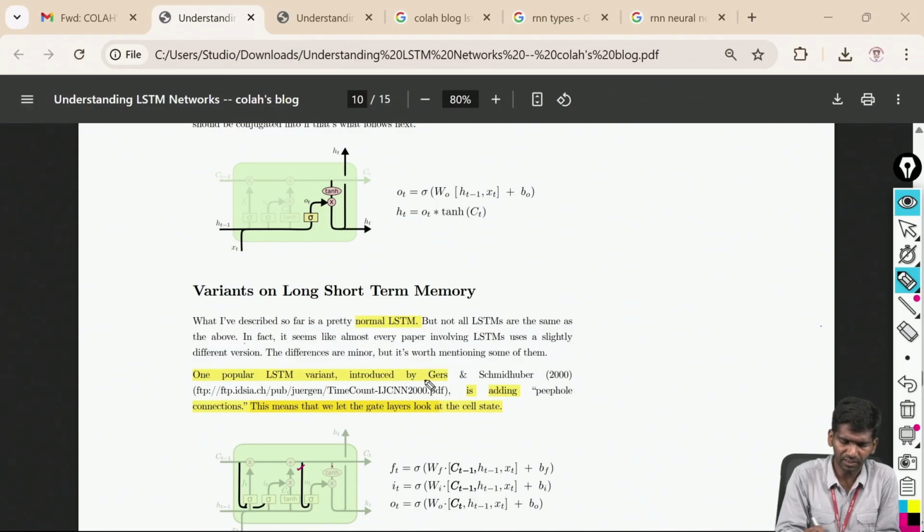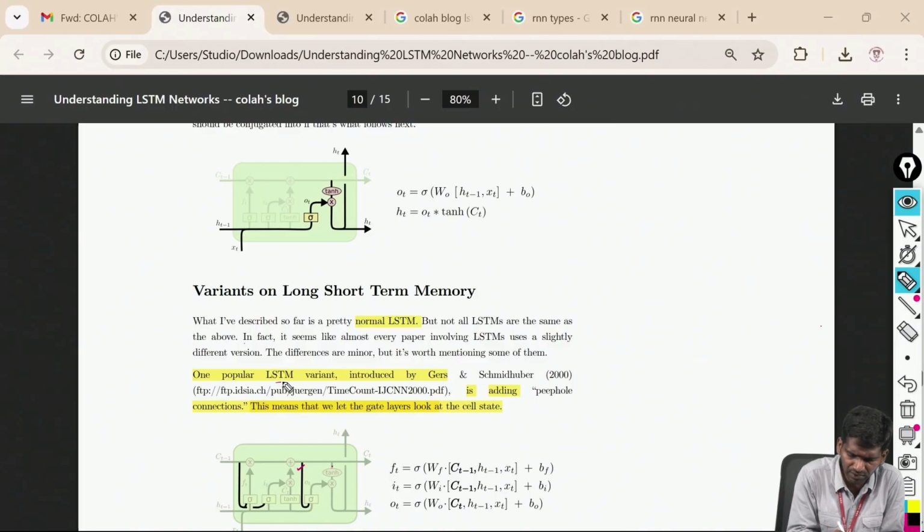So we can generate many RNN types. LSTM is one of the RNN types. You can remove or change these 3 gates as well as the 4 channels that were described just now. Okay. So you can change these parameters and generate another type of RNN. That is what is described here.